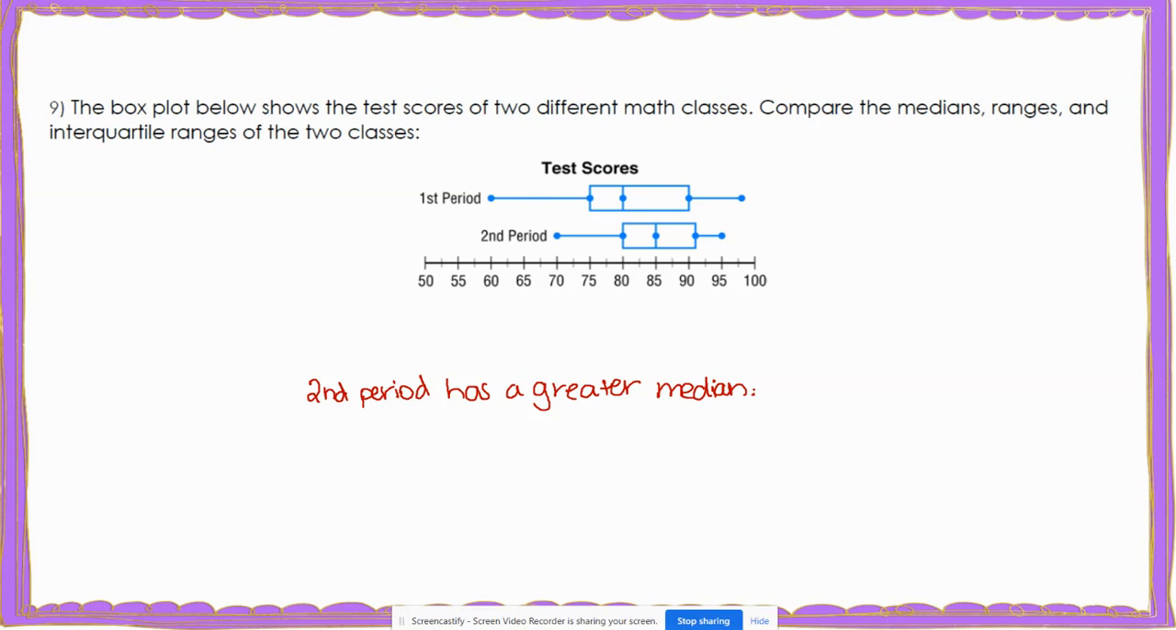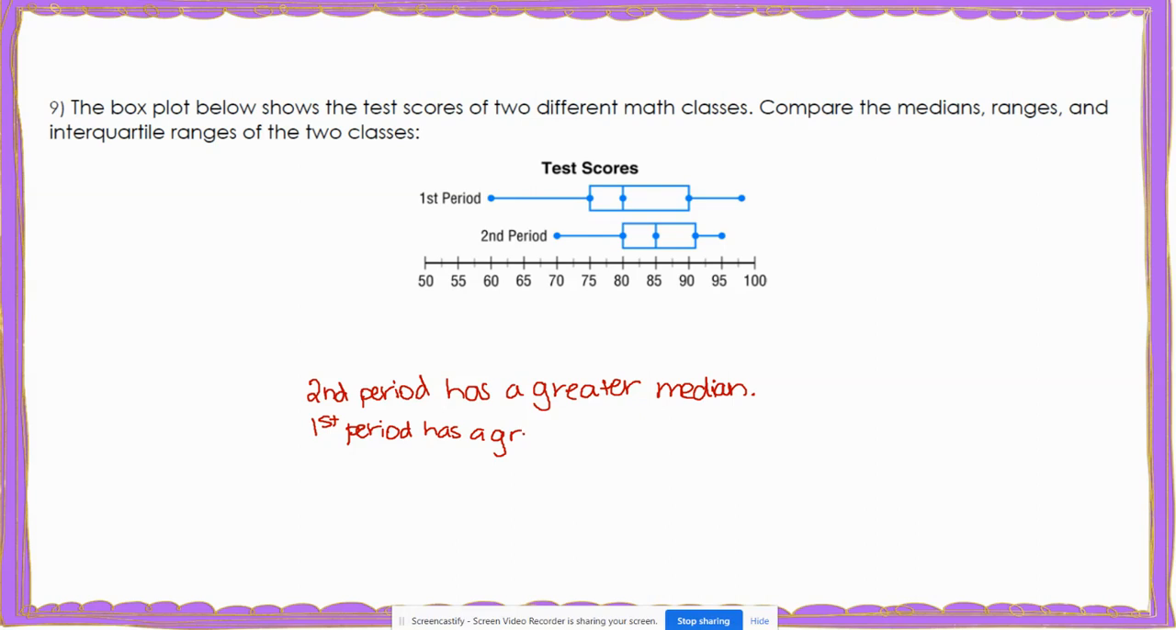Which would tell me that second period typically performs better on tests. I also see that for range, my first period has a greater range because it goes here to here, and second period only goes from here to here. So first period has a greater range, and it also has a greater interquartile range, which I can tell because the box is larger for first period.